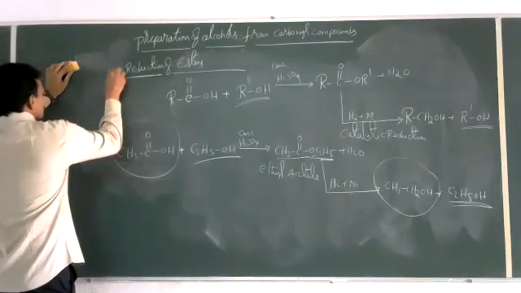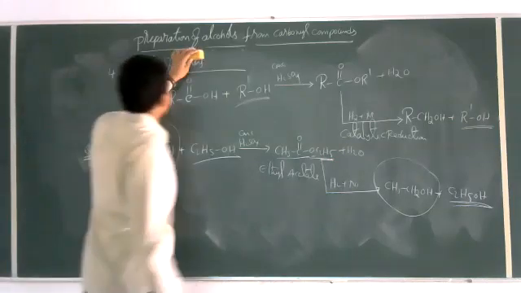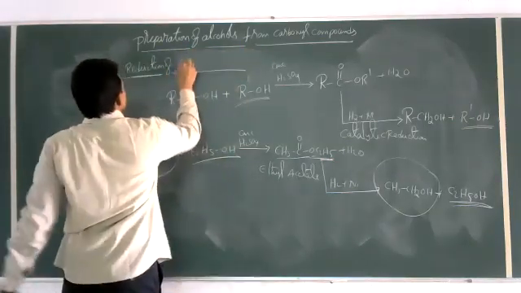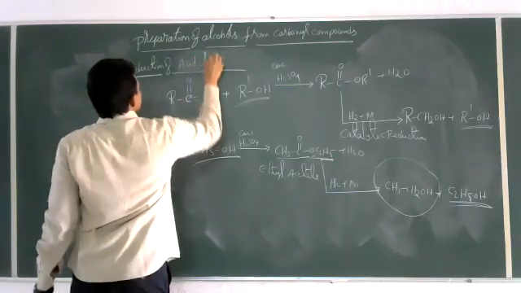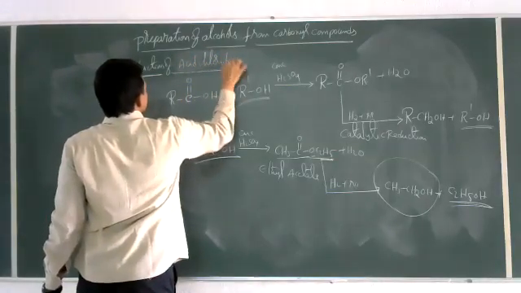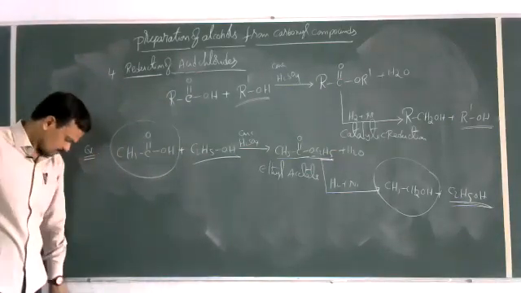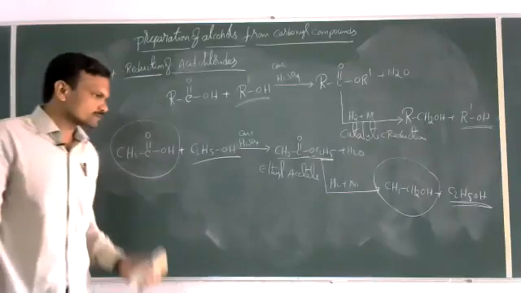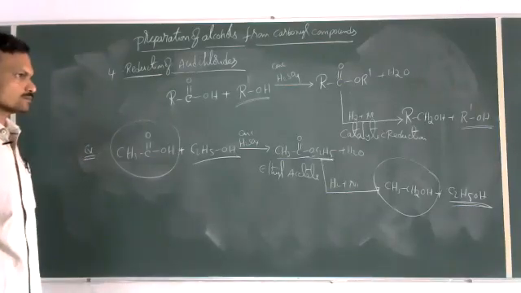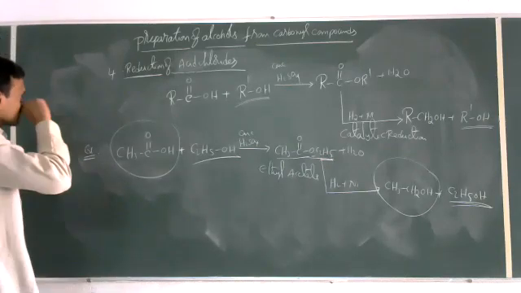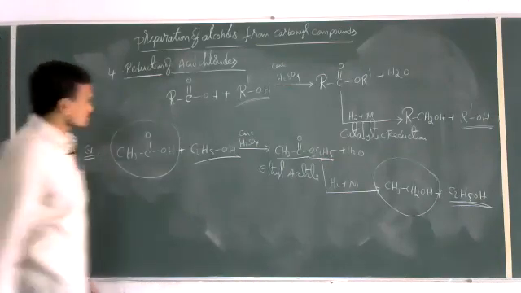Now come to one more method. So reduction of acid chlorides.